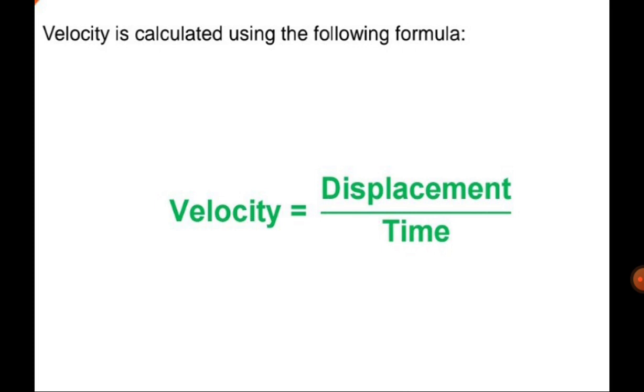So this is the main topic. In our last class we discussed the main topic, velocity and speed. Speed depends upon distance and velocity depends upon displacement.